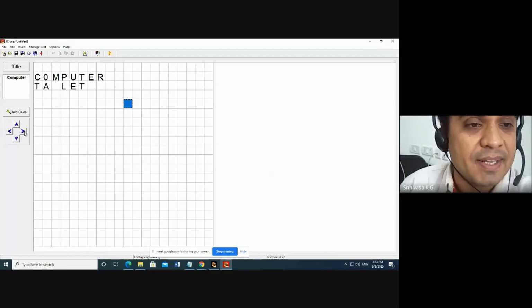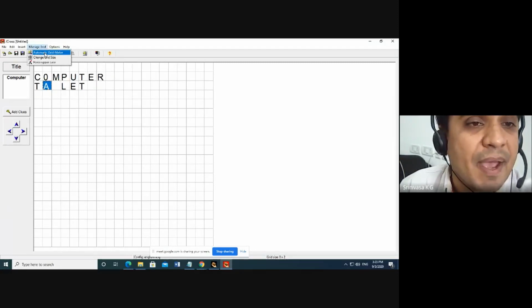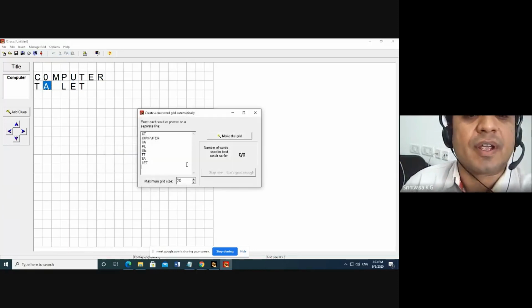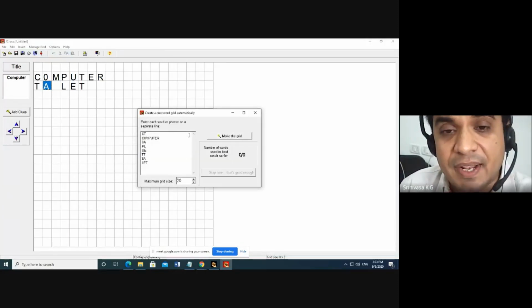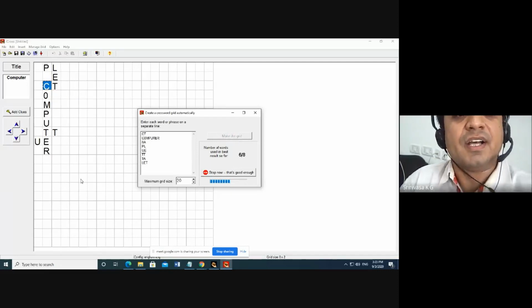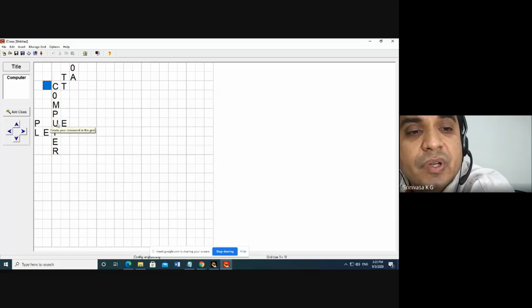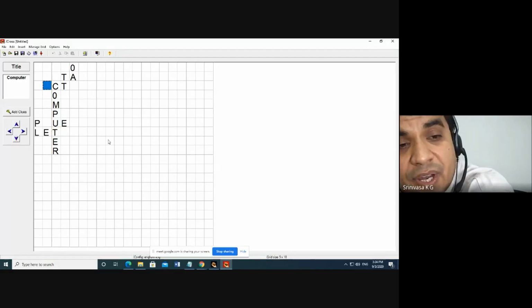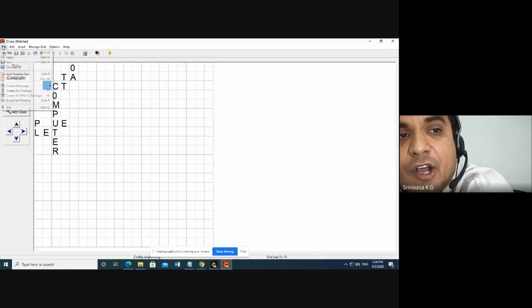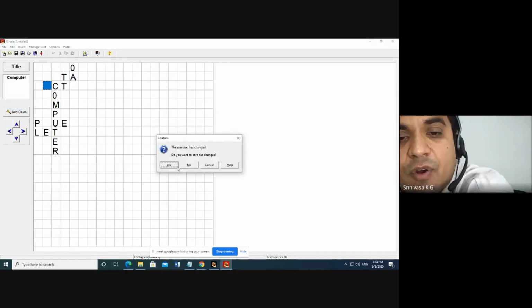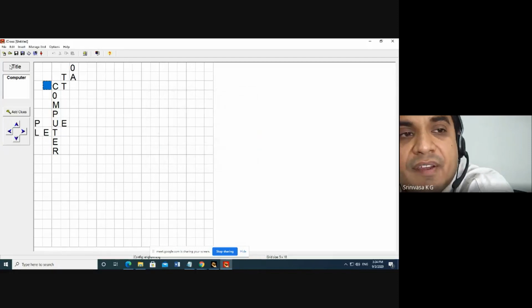I can manage the automatic grid maker and make the grid like this. Now you get an automatic puzzle from the words that you give. It will create a crossword. This is a very good exercise you can give to students.